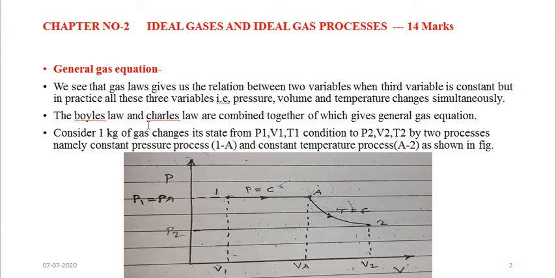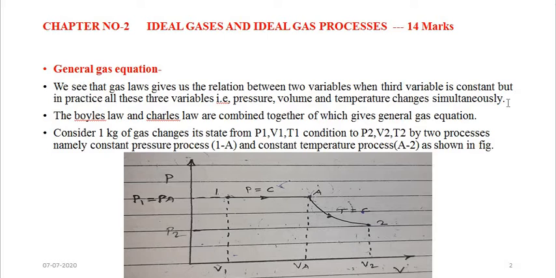Now we see this derivation. Gas laws give us the relation between two variables when the third variable is constant in the case of ideal gases. But in practical gases, all three variables, that is pressure, volume and temperature, change simultaneously.